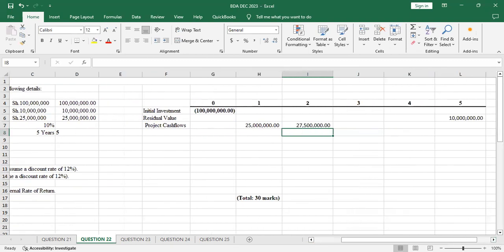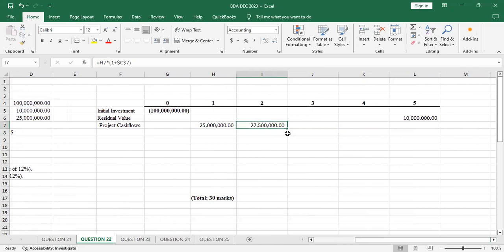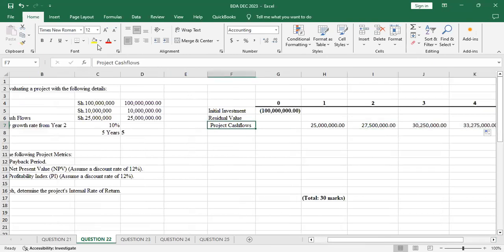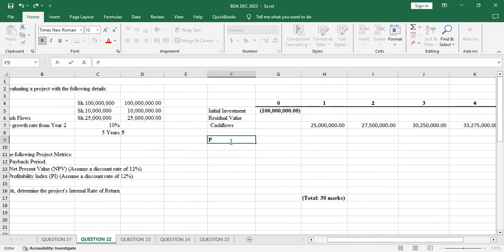You just have to drag, so it will be growing. That is what you must consider. Then let's call this one the cash flow so that we don't call it the project cash flow, so that here, this is what we call the project cash flows.